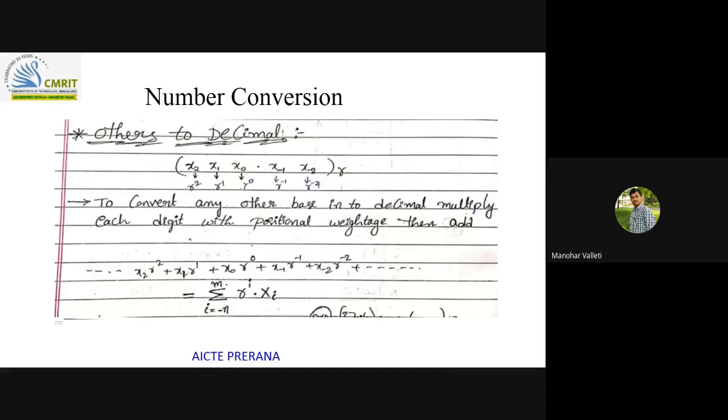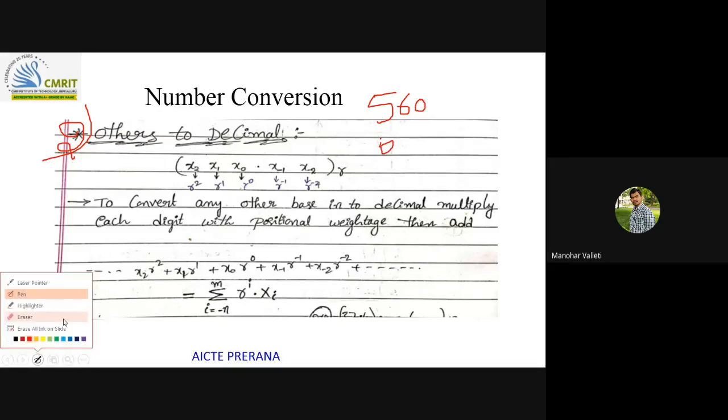So now others to decimal, that is the second one, what I told previously. Before going to this, you just try to understand. Let us say if I give you the number 560 in decimal, how can you write this? You can write 500 plus 60.